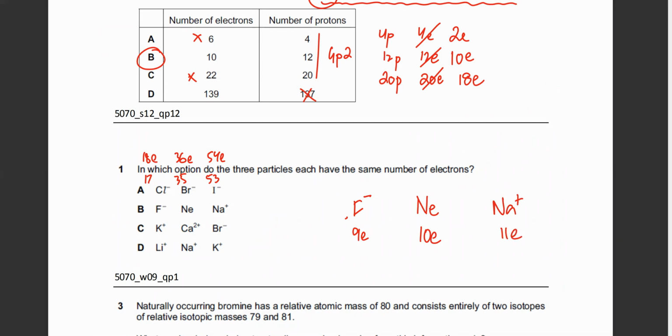But since it's plus one, it would have lost an electron. This is minus one, so that means it has actually gained an electron. So all three are basically having the exact same number of electrons. Yes, sir. So is this clear?